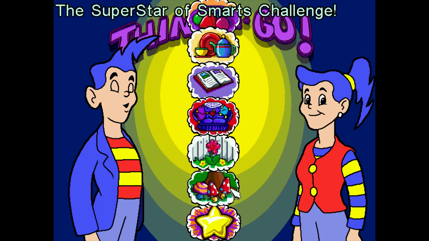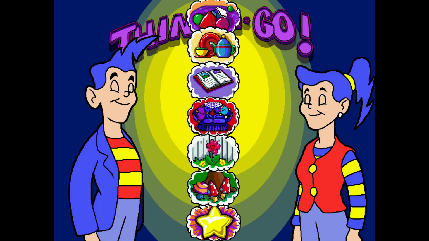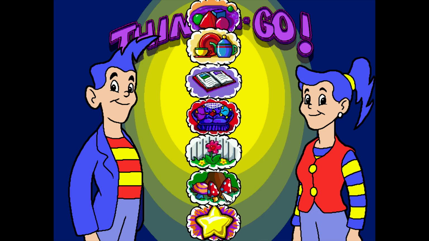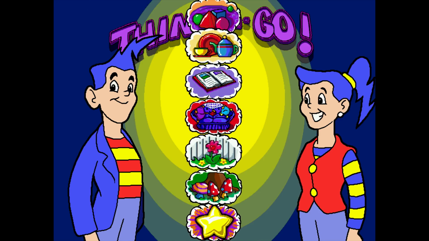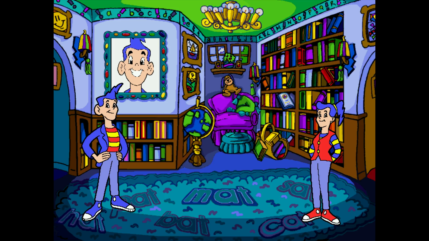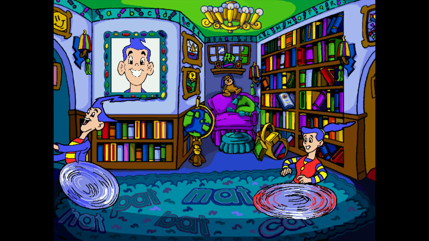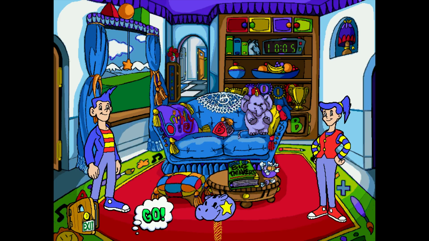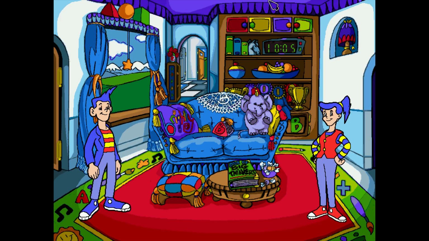So the Superstar Smarts Challenge. They pick 5 things right there. And let's just see. If we go back to the library, that helps. And see down here, as I move the mouse down here, it doesn't work. It's only on the main thing. So it's a little weird that there's no options other than these, and the options are just right here. I'll move the mouse around the top just in case.